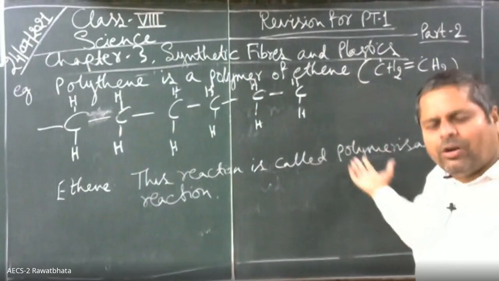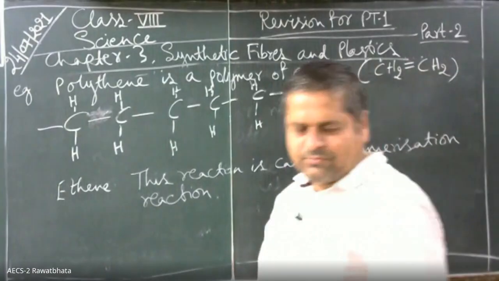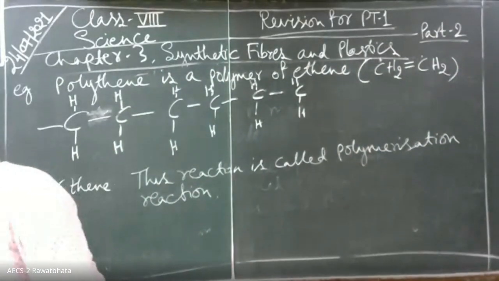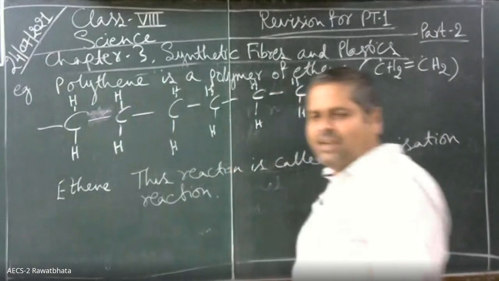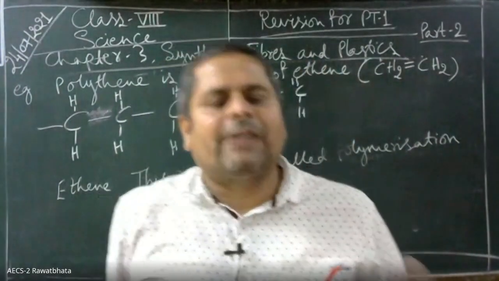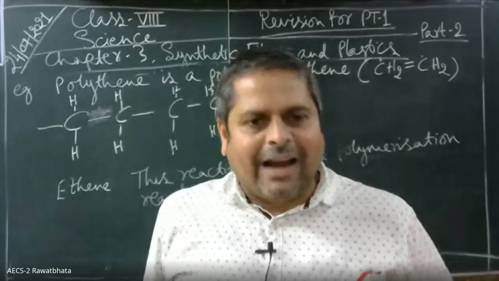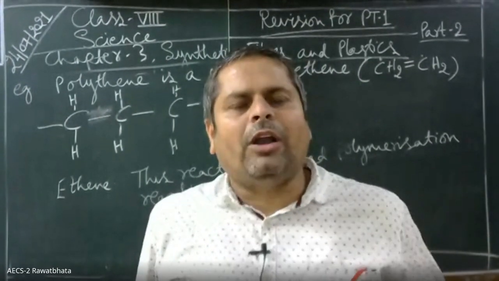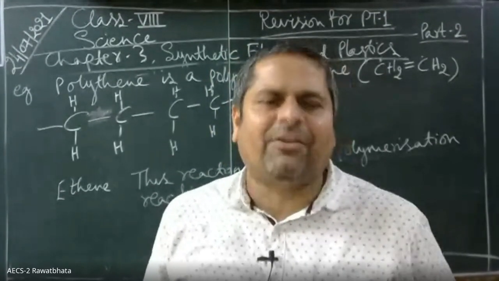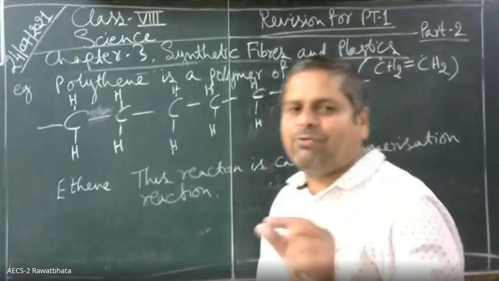Now shall I rub the board? Yes, sir. Okay. Now I'm rubbing, children. Now let us see the examples of synthetic fibers. They are rayon, nylon, PVC, acrylic, terylene. These are all artificial fibers or synthetic fibers or man-made fibers. Their properties we have to learn. Okay?